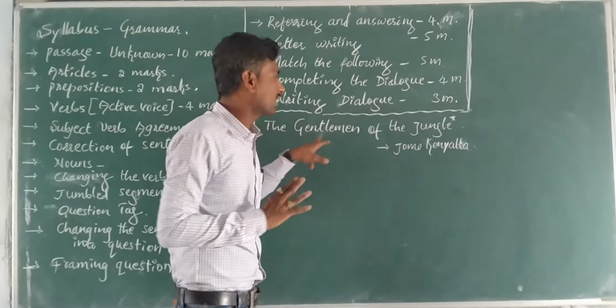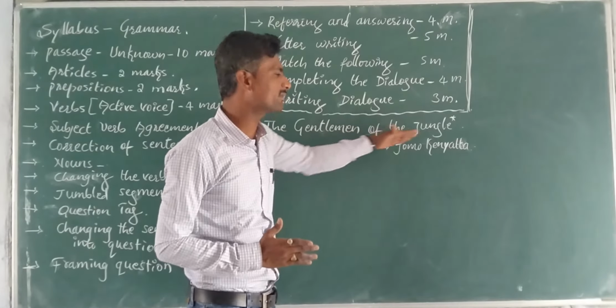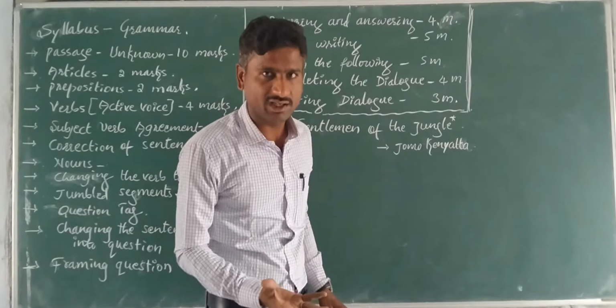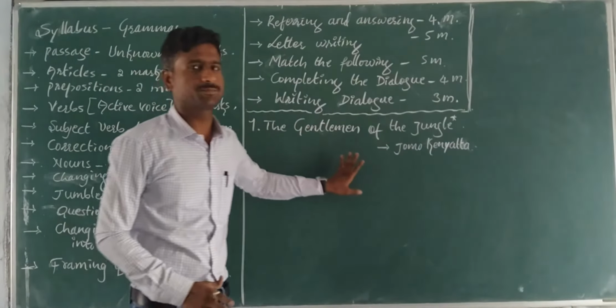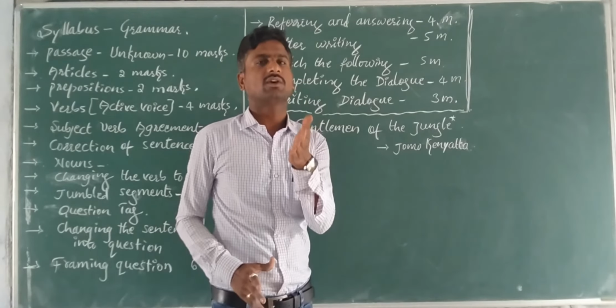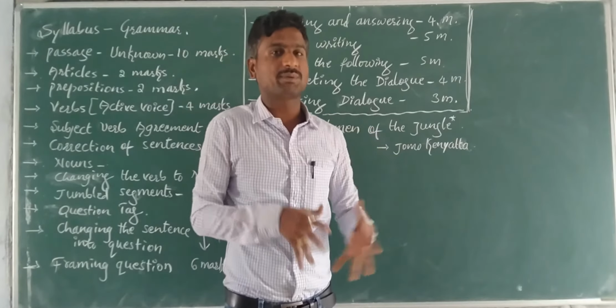They are not the gentlemen of the place, just the gentlemen of the jungle. Can we see a gentleman in the jungle? No, impossible. Through this story, he gives the beautiful information of the attack of Britain people.